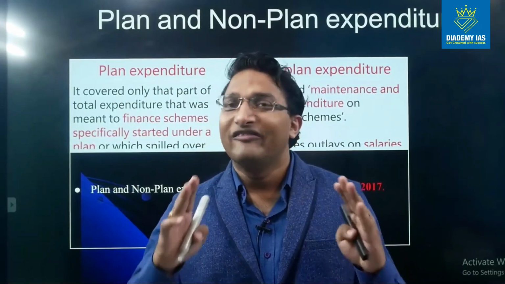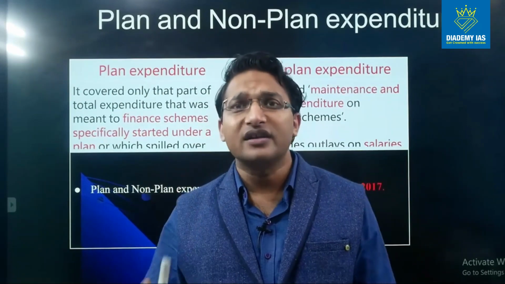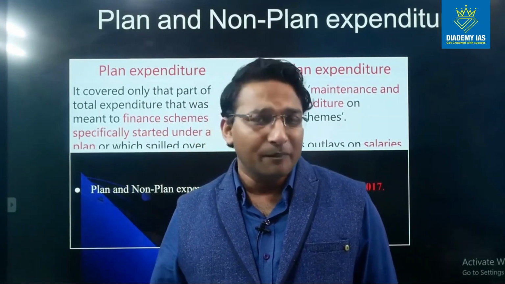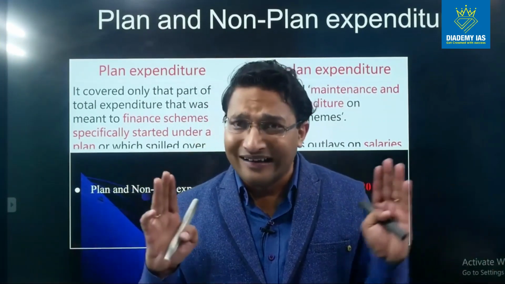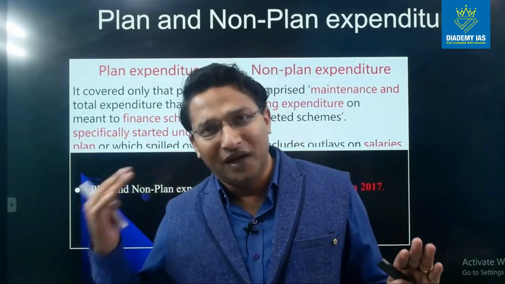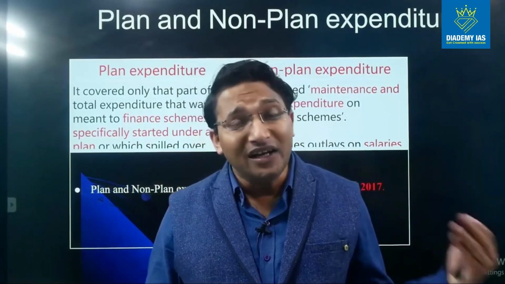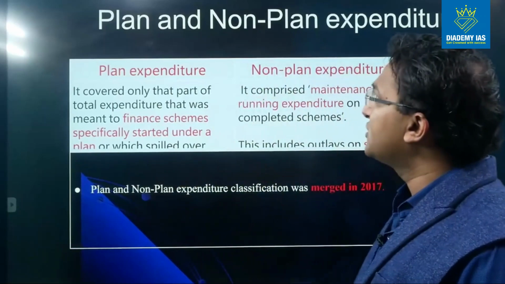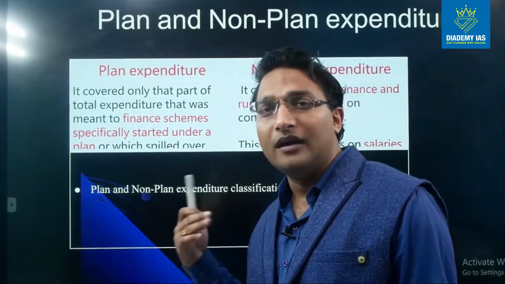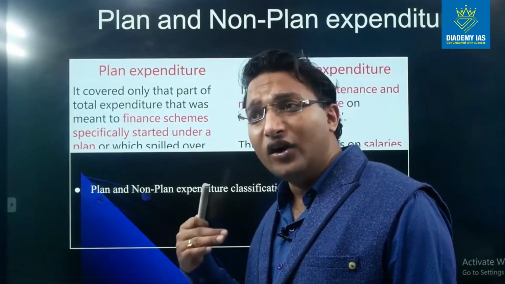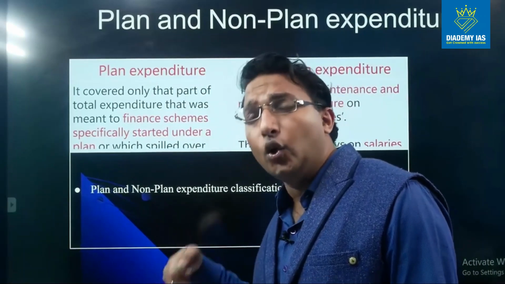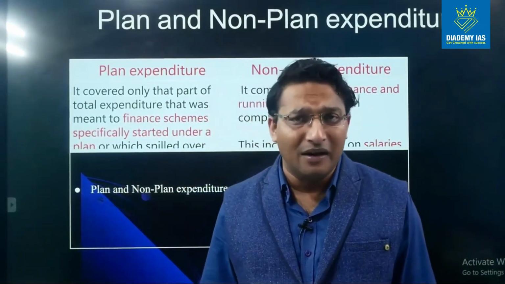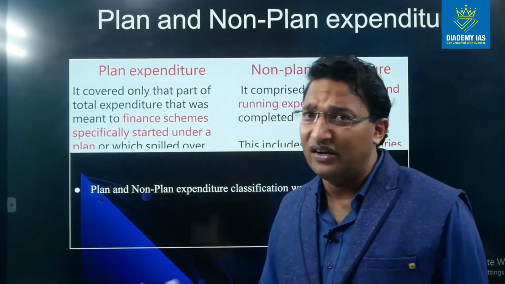Why have we abolished this? We have abolished this because this gives a wrong perception to the general public that plan expenditure is developmental and non-plan is non-developmental. However, in reality, the plan expenditure may or may not be developmental and non-plan may also be developmental, right? So to remove this misconception, we have abolished plan and non-plan. Now there is nothing called plan and non-plan differentiation. Now we only see whether the expenditure is revenue or capital. If it is impacting the asset and liability, this is the capital. If it is not impacting the asset and liability, this is for the day-to-day functioning, that is the revenue. This is the very, very simple point.